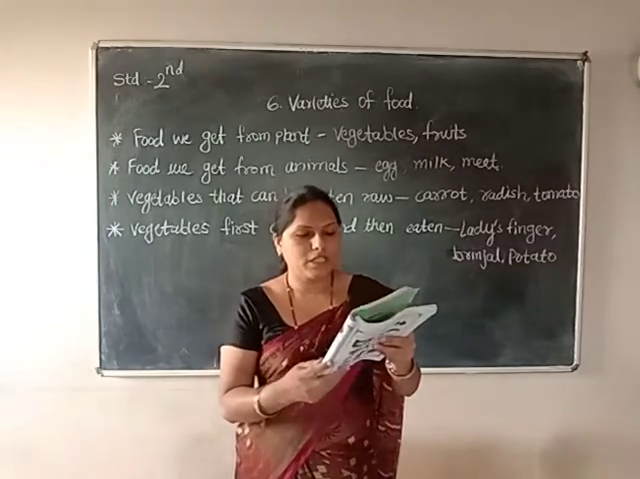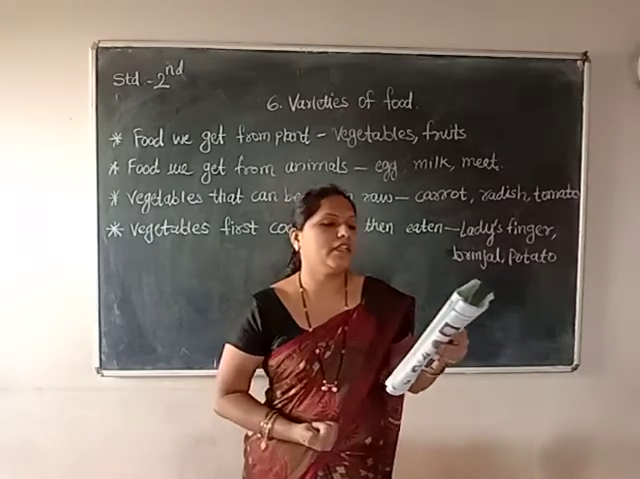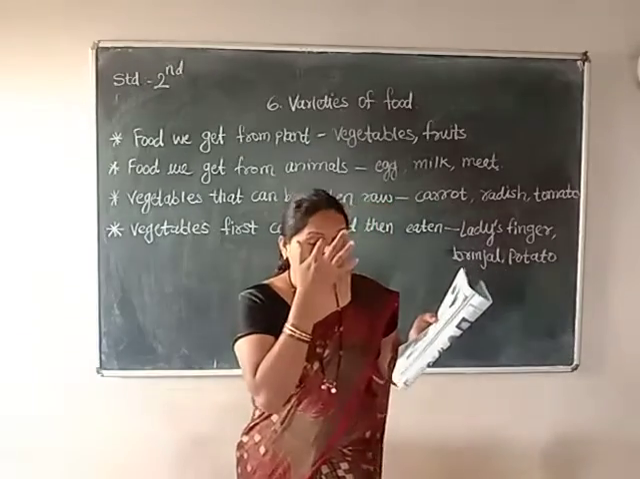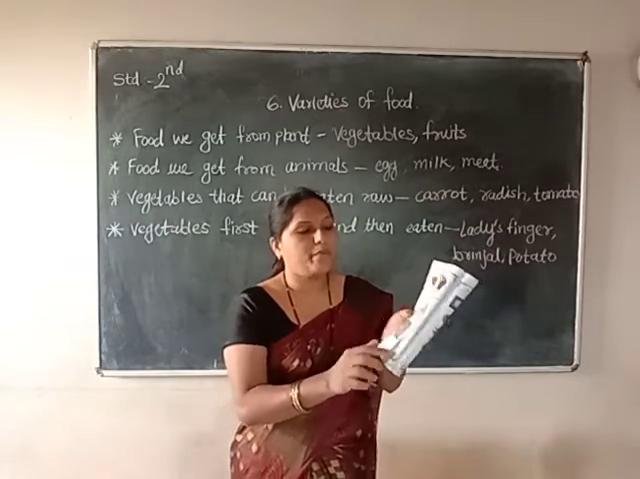So next page, page number 55. Look at this picture, say from where we get these items. These items are eggs, meat, fish and milk.